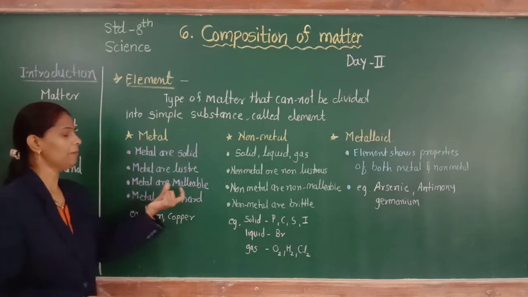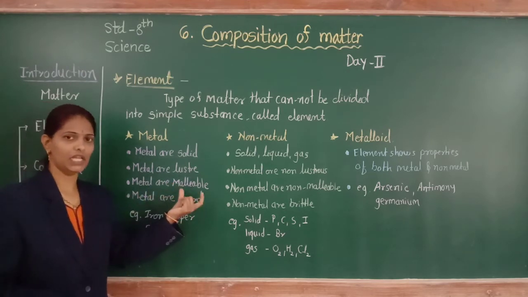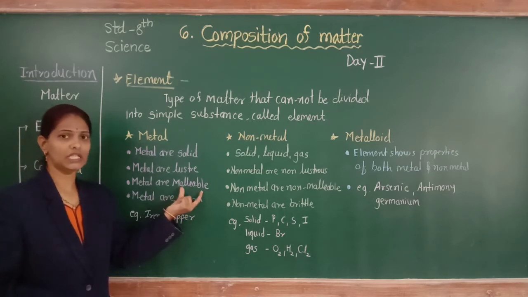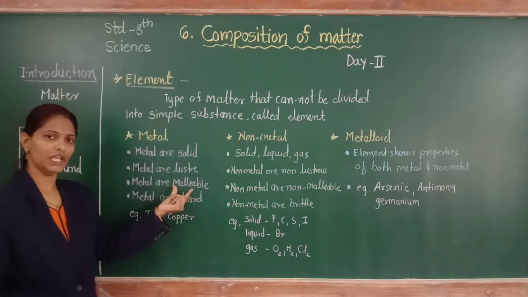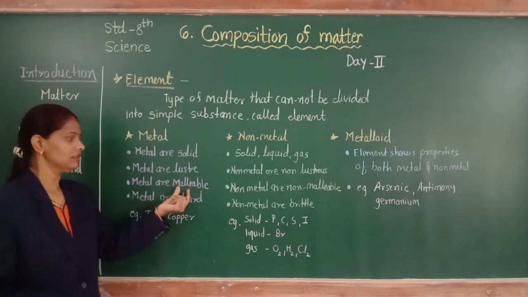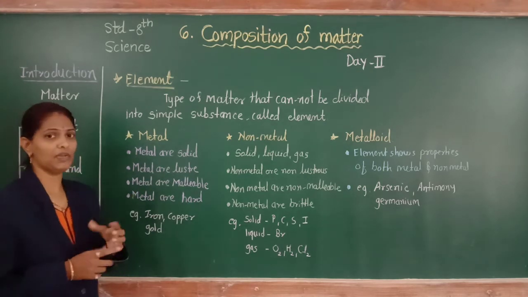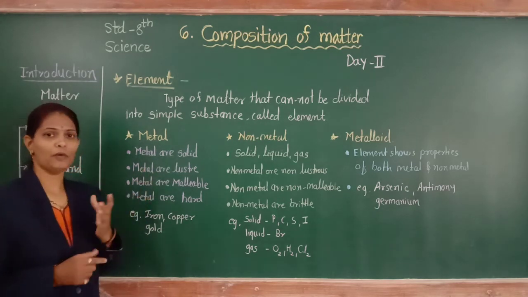Then metals are malleable. Malleable means they can be drawn into thin sheets. When we hammer a metal, we can convert it into thin sheets, for example aluminum foil and foil of iron.